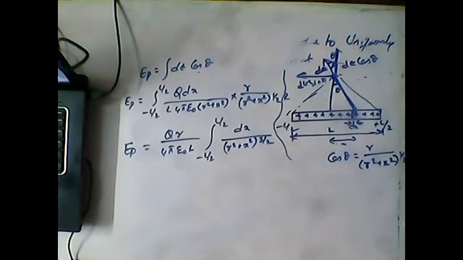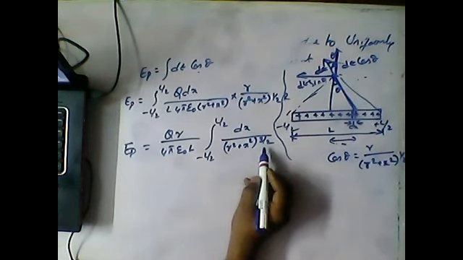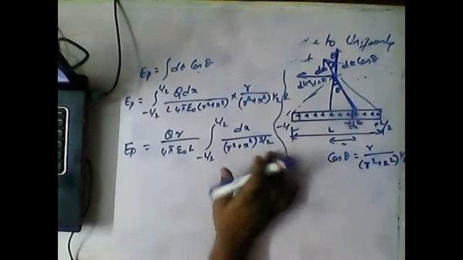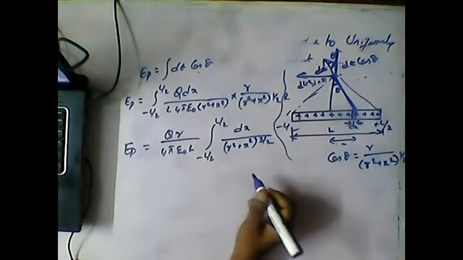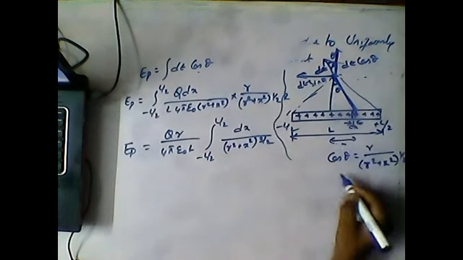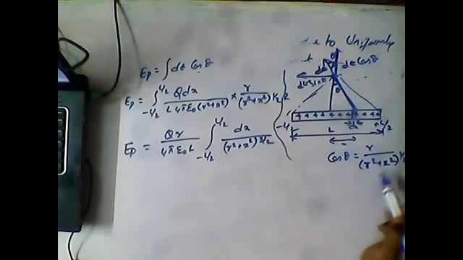Now (r square plus x square) whole power 3 by 2 is very complicated. If you directly apply the integration, it is going to be complicated. For that purpose, we already know that cos theta is equal to r by (r square plus x square) whole power 1 by 2.